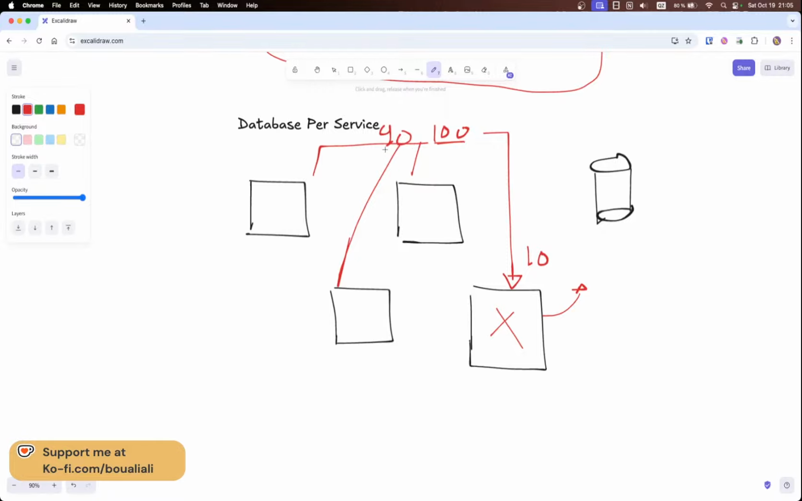But what we gain again is that 90% of our users will not be blocked at all. They will be able to continue working with the whole application, except if they need this module which is currently down, assuming that. All right, so this is one thing I wanted to discuss, another advantage of using microservices.